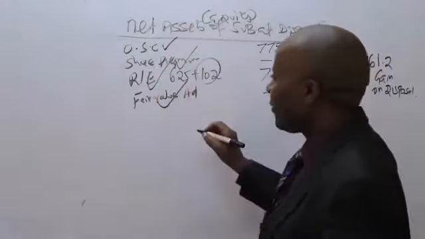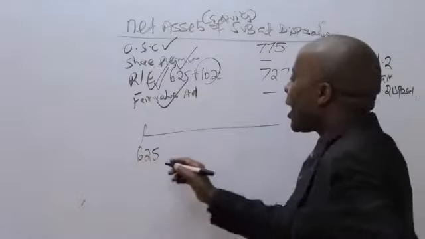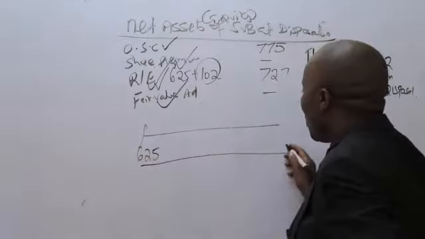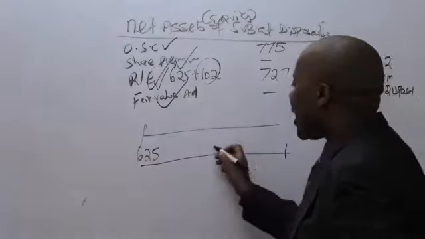So retained earnings, Mary is asking why add. When we bought this company, we bought it having retained earnings of 625. So this 625 retained earnings at the beginning, the company was not asleep the whole year. It went ahead and made a profit of how much? A comprehensive income of 102.